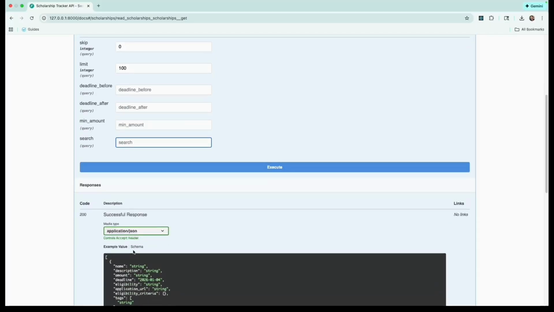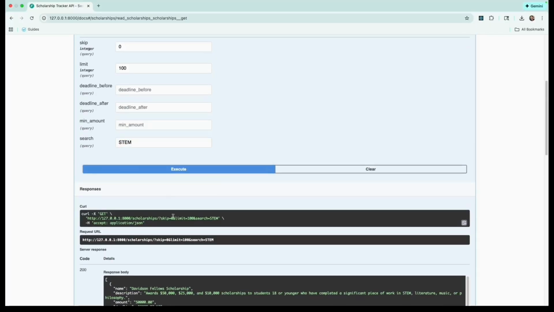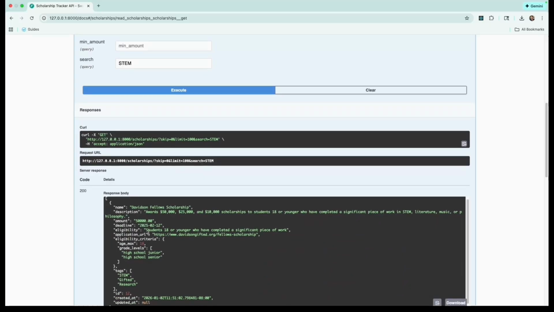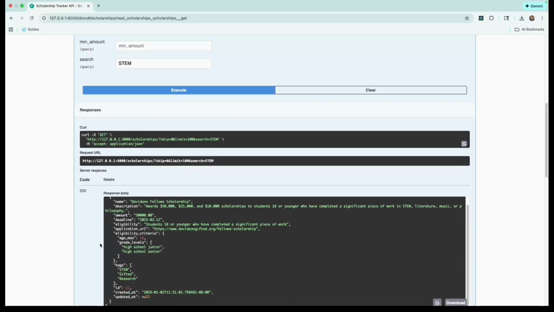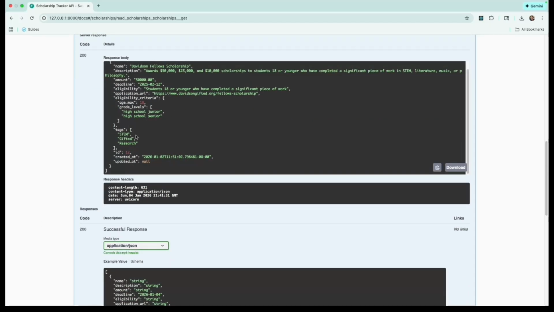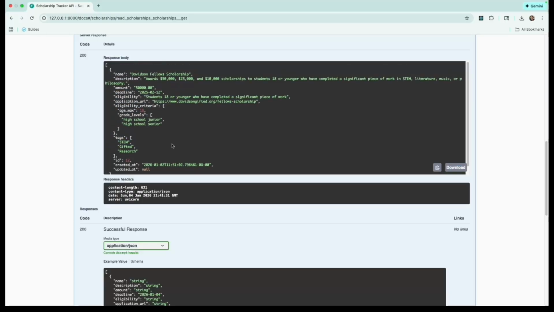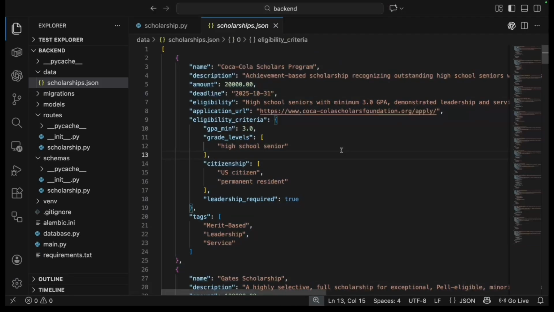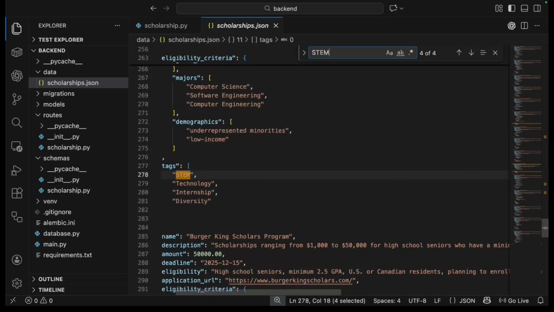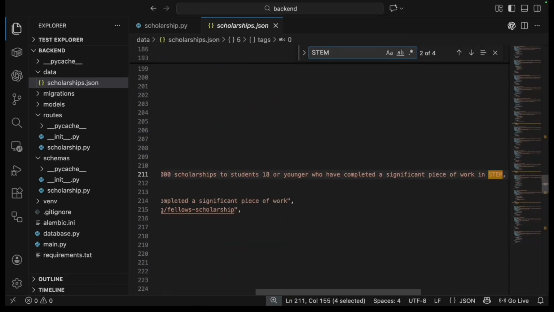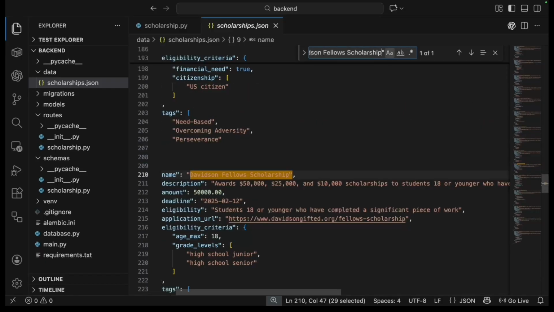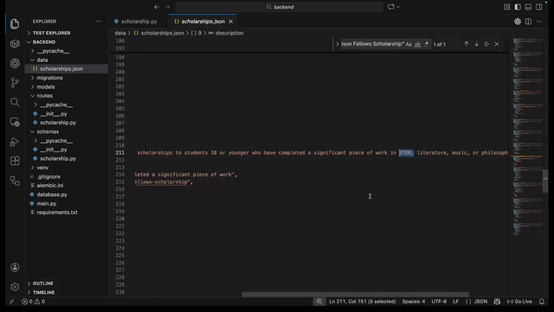Let's test this out by searching for scholarships for STEM students. This returns 1 scholarship. I thought there'd be more. If we go over to VS Code, we can take a look here. We're going to search to see how many scholarships have STEM, and it is more than that. We have Google and Amazon both offering STEM scholarships, so something's not right with our function here.